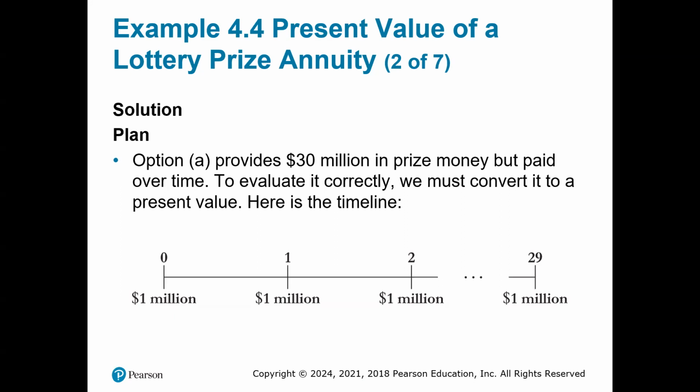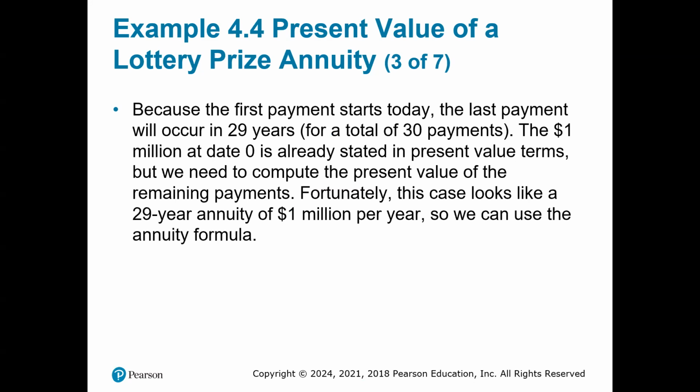And here you see the timeline. Starting at 0, $1 million, then 1, 2, 3, and until 29, you have the $1 million. Because the first payment starts today, the last payment will occur in 29 years, for a total of 30 payments.